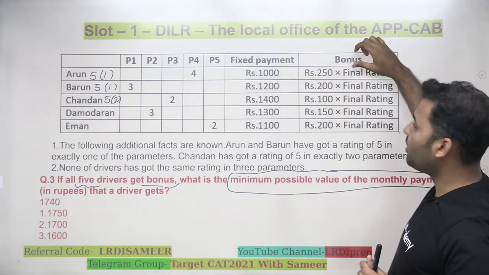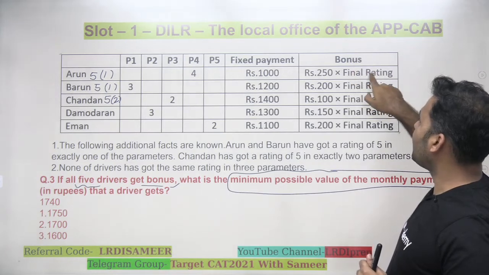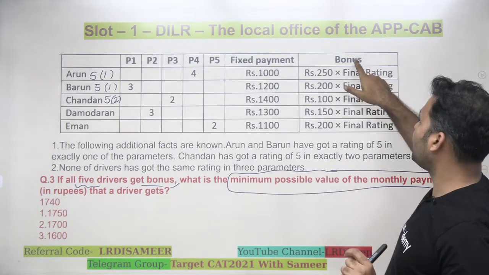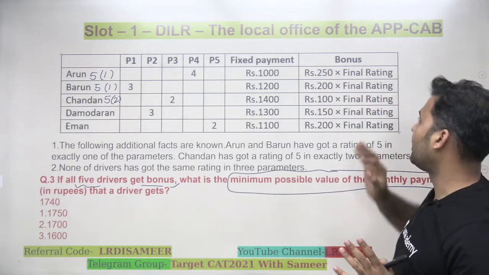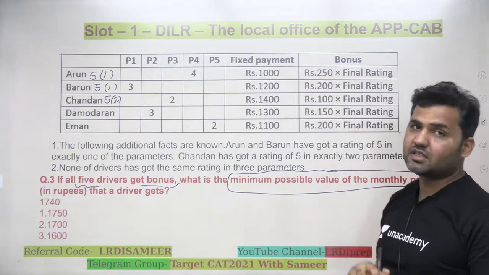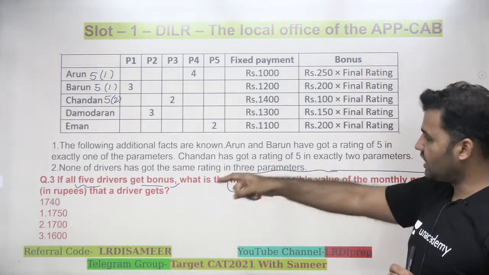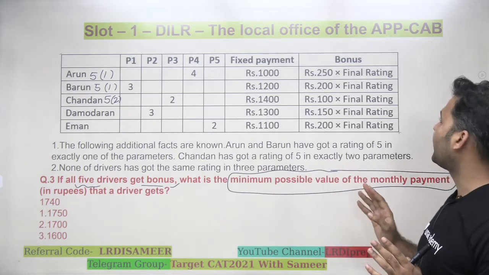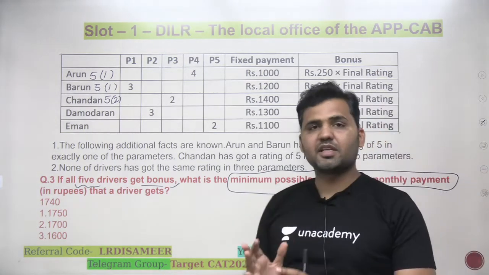I can change the bonus payment, right? So to minimize the bonus payment, the final rating has to be as low as possible, because bonus depends on the final rating multiplied by a fixed value. So when I decrease the rating, I cannot change this value, I cannot change this value. This thing is in my hand. Final rating can be changed with these 2 conditions being satisfied. I can reduce the final rating and then I can minimize the payment.